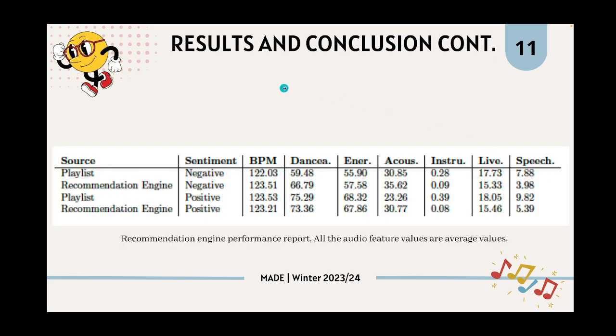And this is the result of the song recommendation engine, and the result also shows that it is convincing and performs as expected.